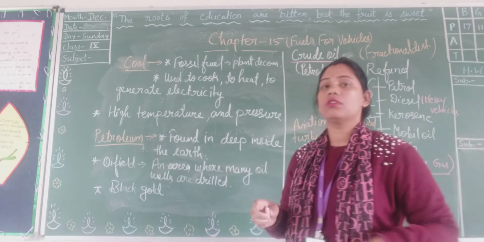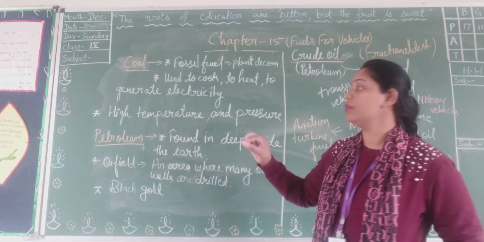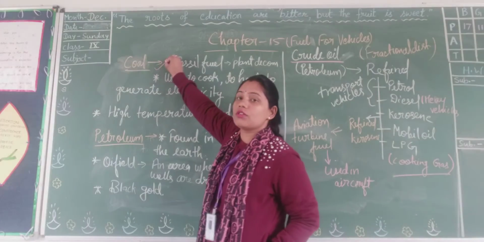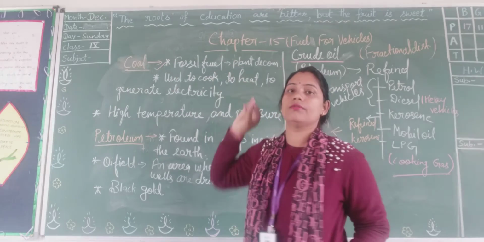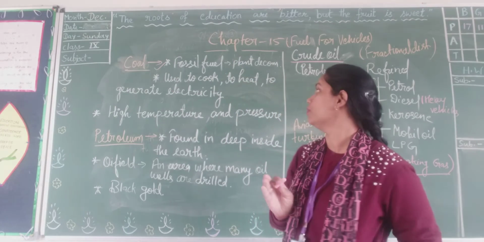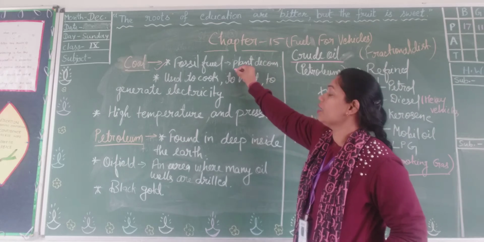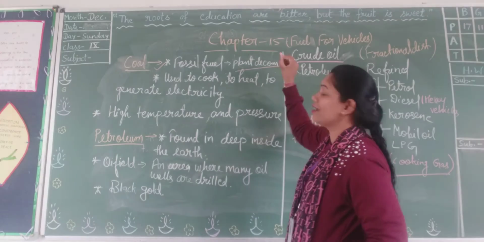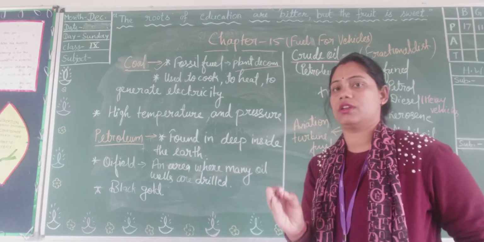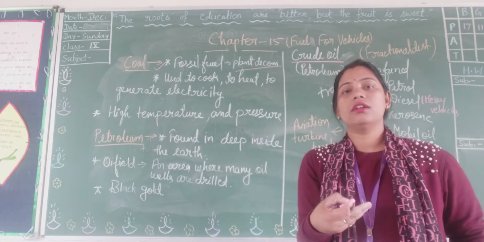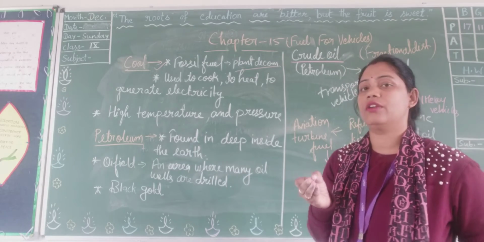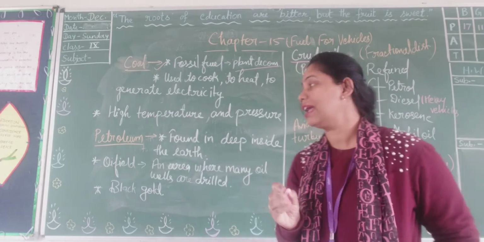Okay, so focus on the board. Coal. So what is coal? Coal is a fossil fuel. And how can we get it? We can get it by the decomposition of plants which were buried under the earth millions of years ago. And what factors are responsible for that?